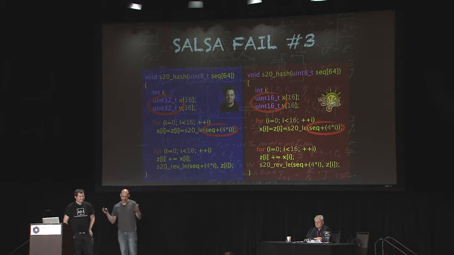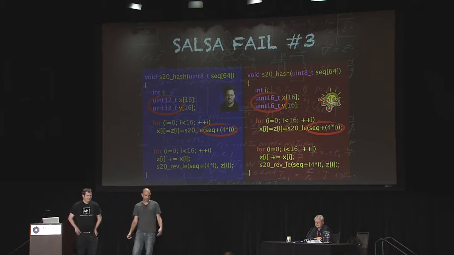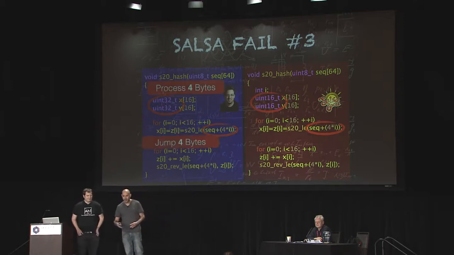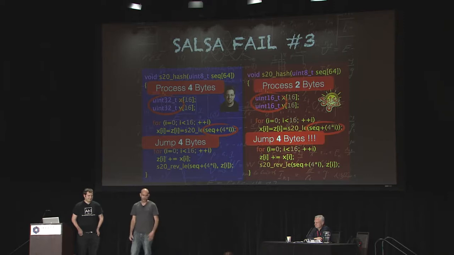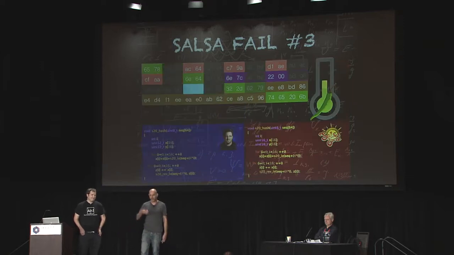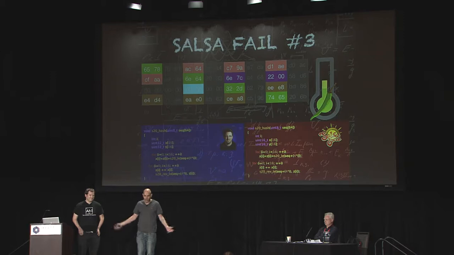Whoa. So again, as I said, 32 to 16-bit shift. What the function is meant to do is to process 4 bytes at a time and then jump ahead 4 bytes in order to process the next 4 bytes, right? And what the Petya authors did is process 2 bytes and then jump 4 bytes ahead, right? So what this means for the algorithm is that every other 2 bytes will be completely unchanged and, again, irrelevant to the entire keystream generation process. So by this single mistake, they managed to reduce the complexity of this algorithm by half, right?